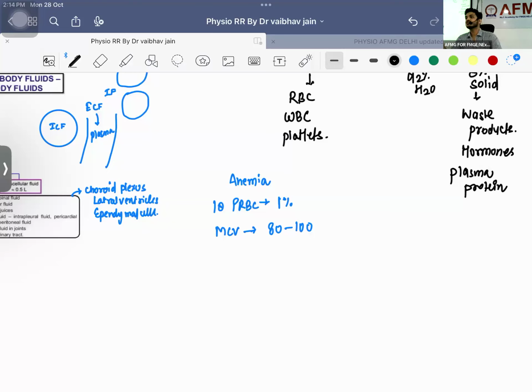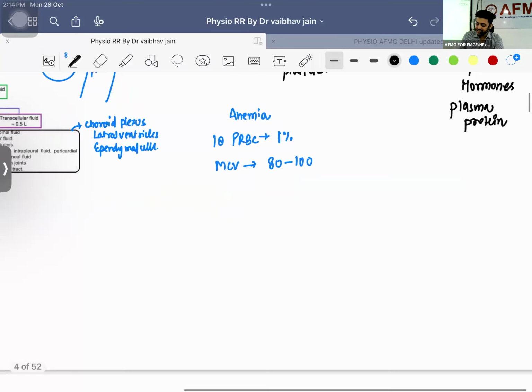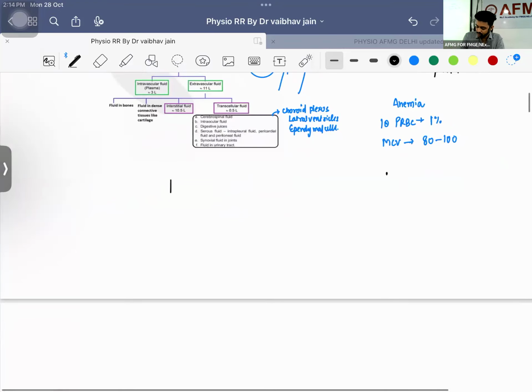So the site of absorption of iron will be the duodenum. And how is it going to get absorbed? Dietary iron will be in which form? Fe3+. Remember what I've told you? 3 will be ferric. Ferric has a C, okay. If there is a C, that means it is Fe3+.